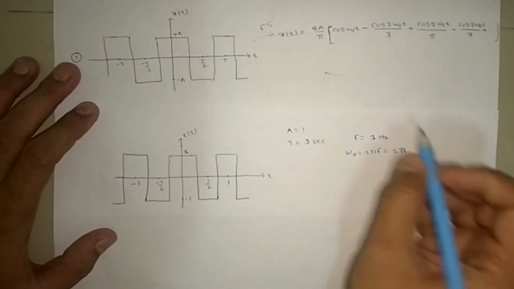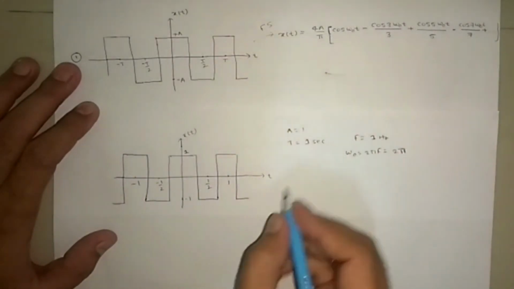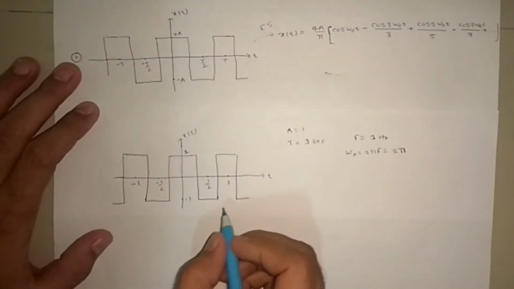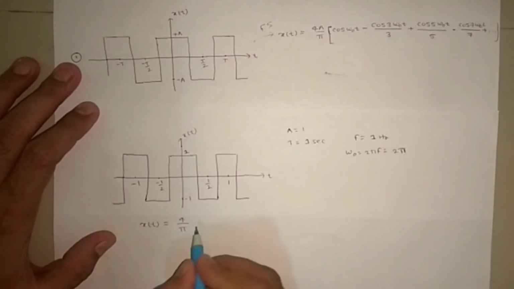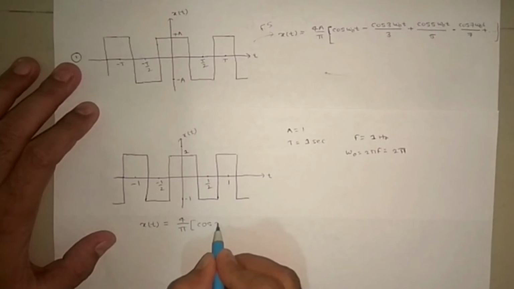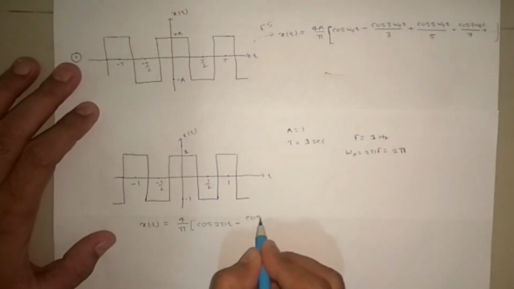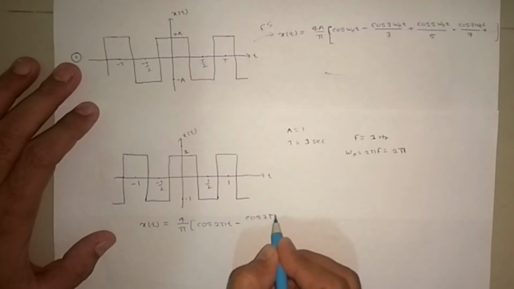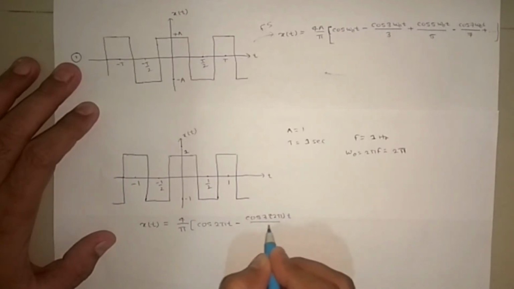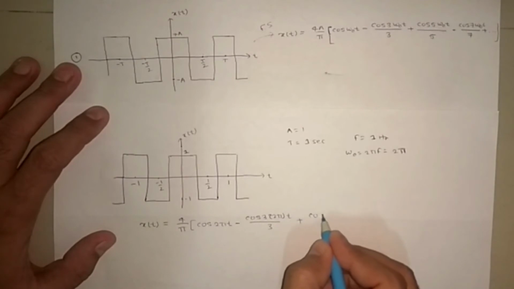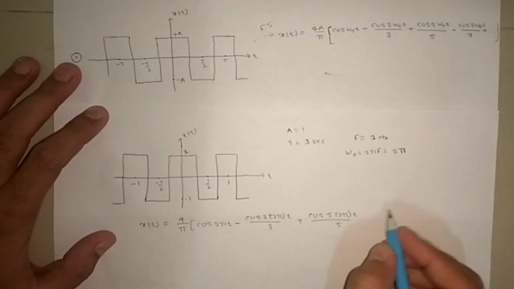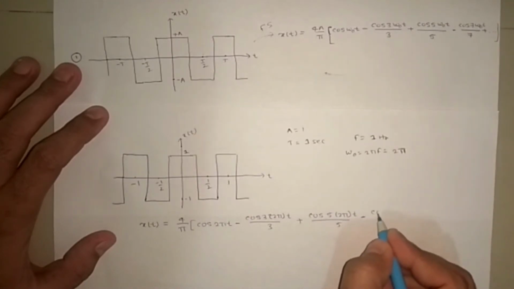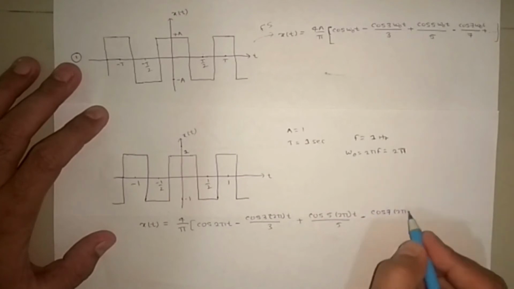Substituting these values in the equation, x of t equals 4 by pi times cos 2 pi t minus cos 3 into 2 pi t by 3 plus cos 5 into 2 pi t by 5 minus cos 7 into 2 pi t by 7 plus.